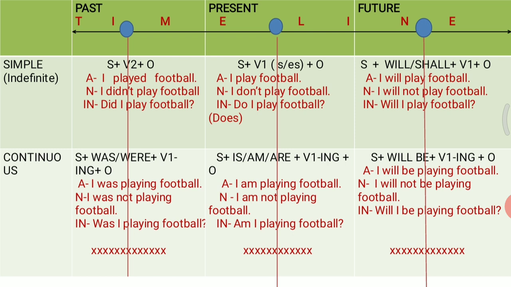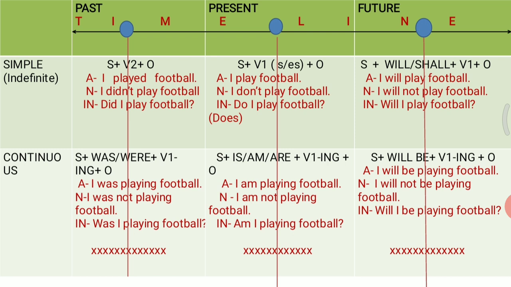And if you want to speak a negative sentence in simple future tense, you are going to add not. I will not play football. I hope simple future or future indefinite is clear to you. Now let us move on to past continuous tense. Now here the sentence structure is subject plus was or were plus verb first form with ing plus object.